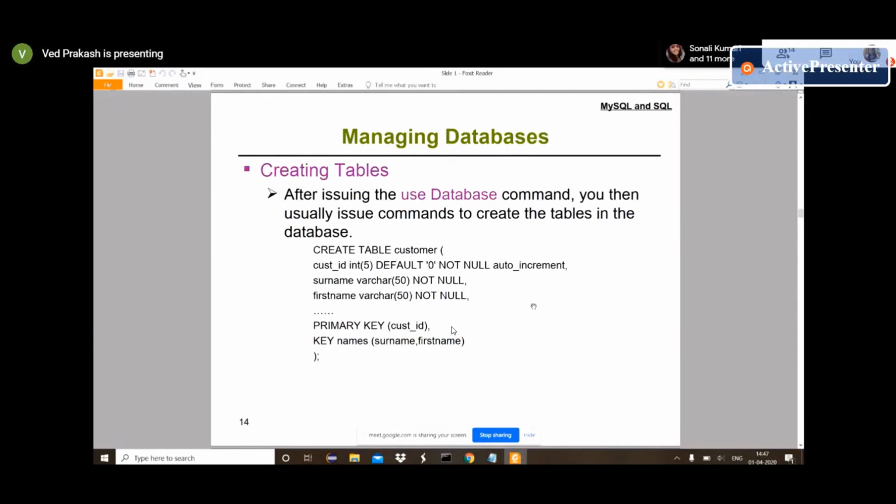After that, we have a comma. Now we have surname, it's the next column name. After that, we are providing varchar. In the MDDS specification, Akriti, you can remember we provided varchar(50), such types of things. Remember? Yes, sir. So based on the MDDS, if you have to create tables, you will create them the same way. You have to provide varchar and a size of 50. And if it's optional or not, you will provide NOT NULL.